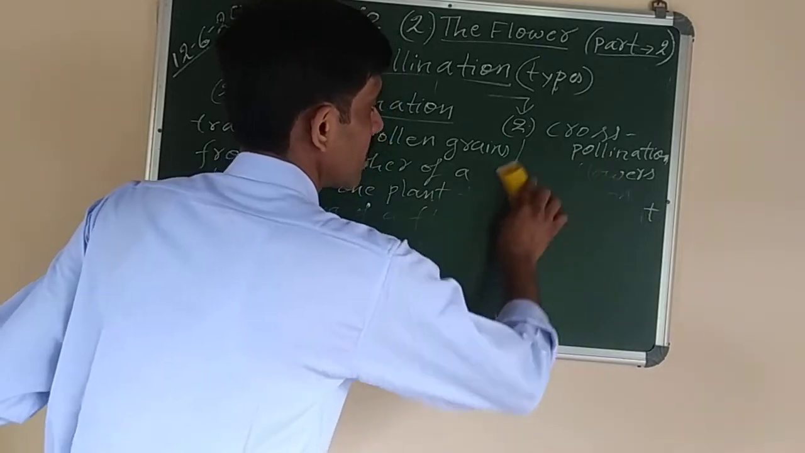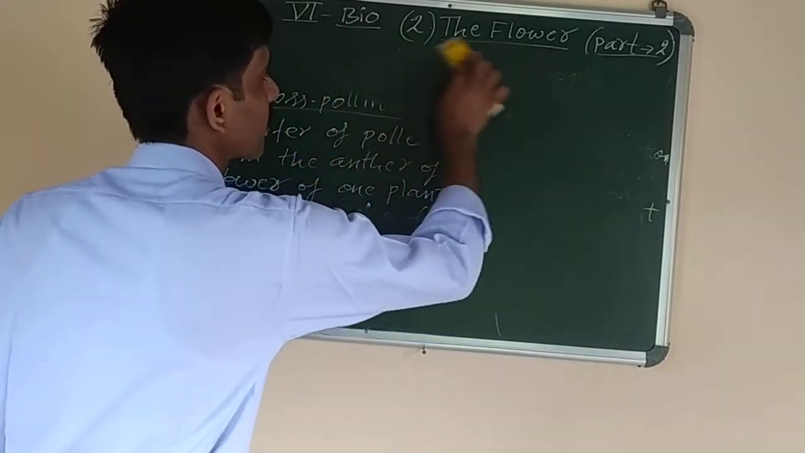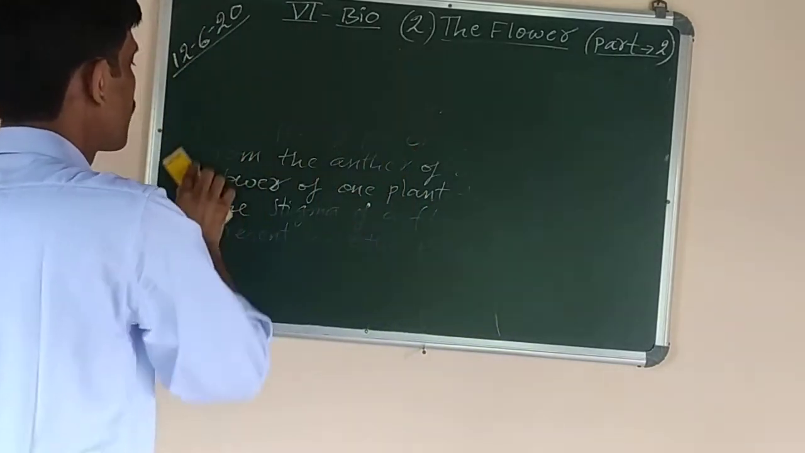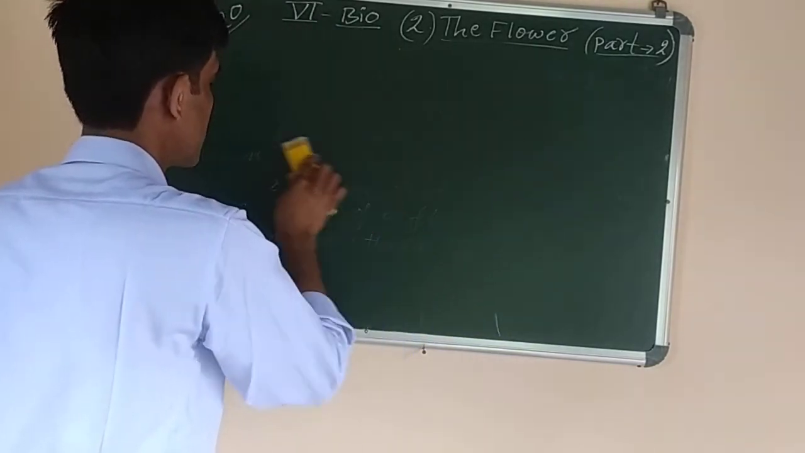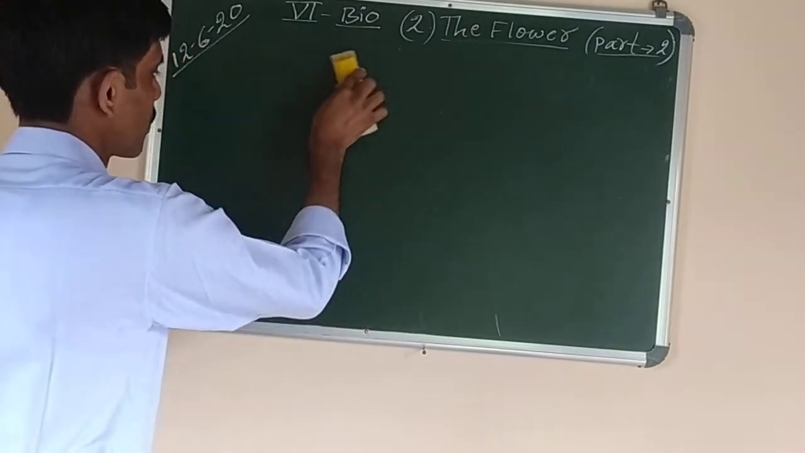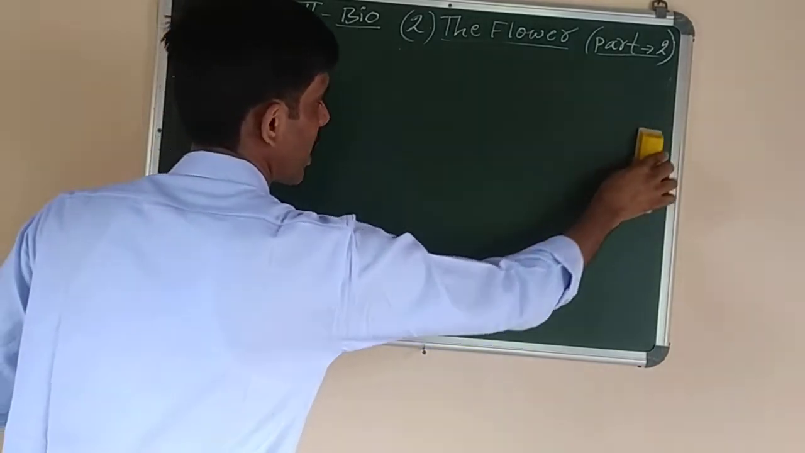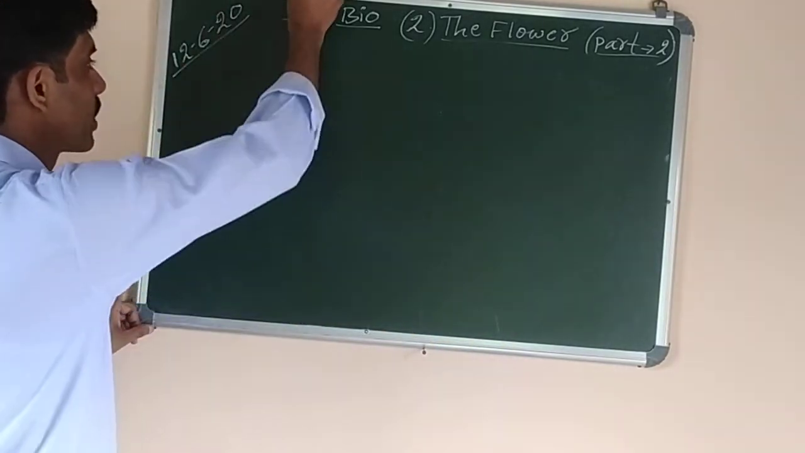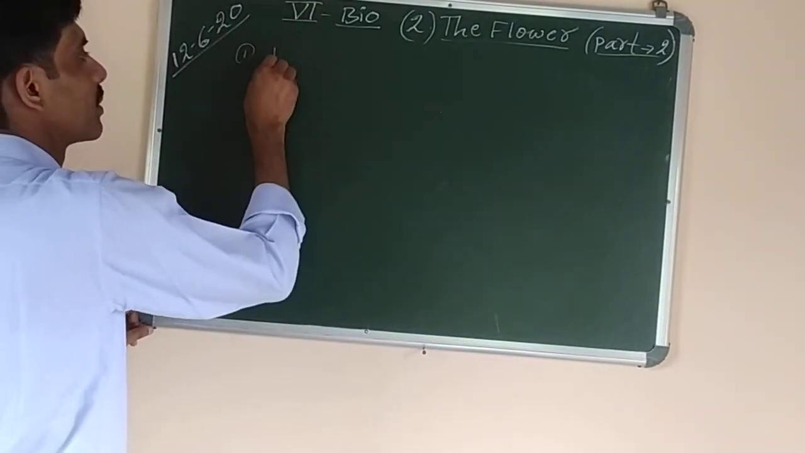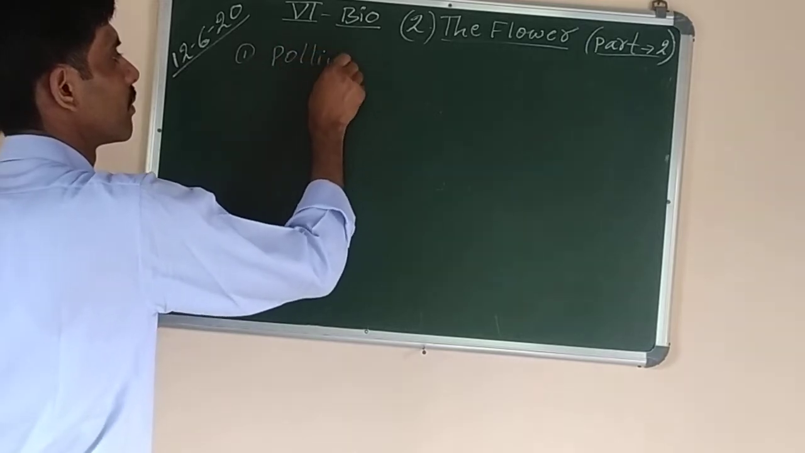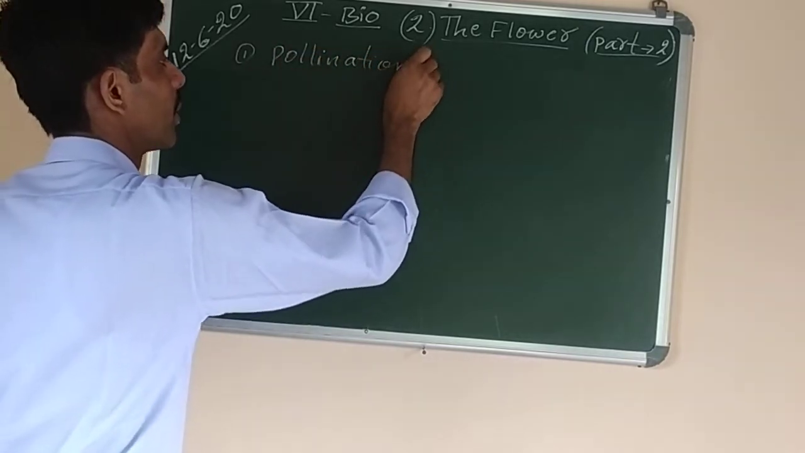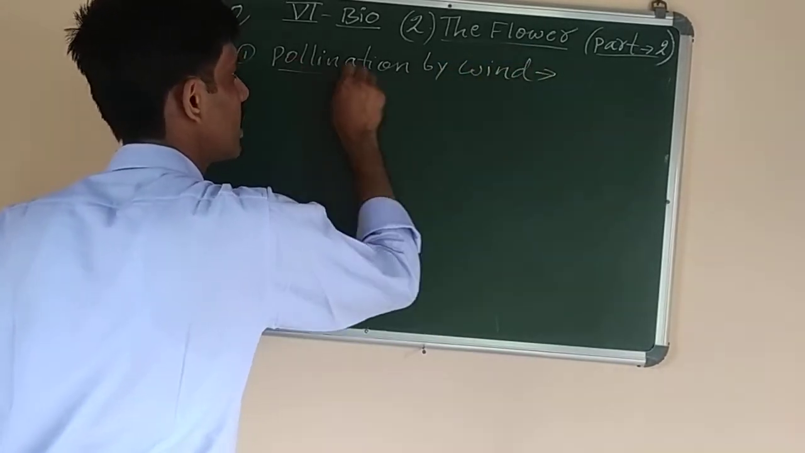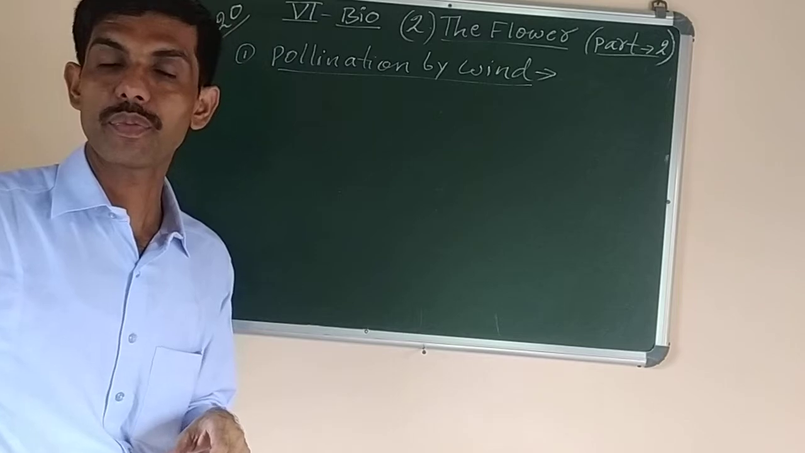Okay? So now next one is pollination by wind. They are called anemophilous. Anemophilous means wind. Anemo means wind. So flowers which are pollinated by wind are called anemophilous flowers. What is wind? It is one of the agents of pollination, like water is also an agent of pollination.